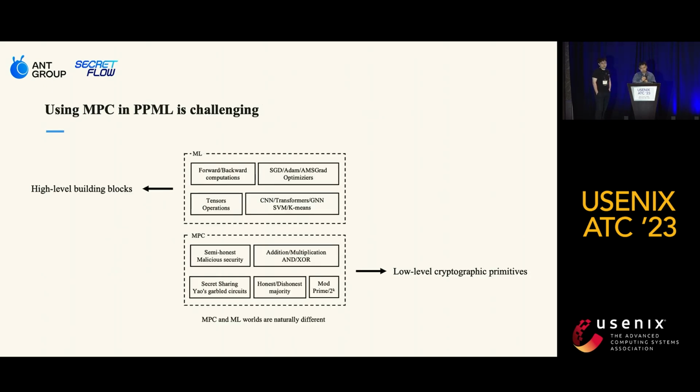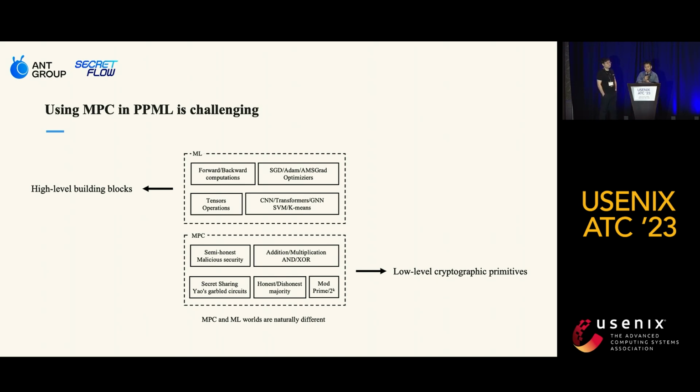Despite its benefits, incorporating MPC into PPML can be a challenging task. This is because MPC and ML exist in two distinct worlds with different focuses and priorities. The MPC community is primarily concerned with designing low-level cryptographic protocols to ensure secure computation.